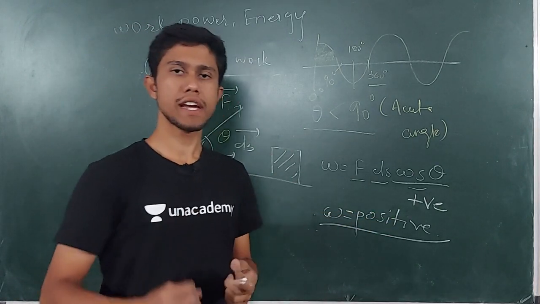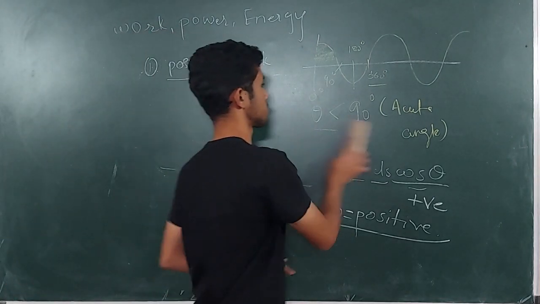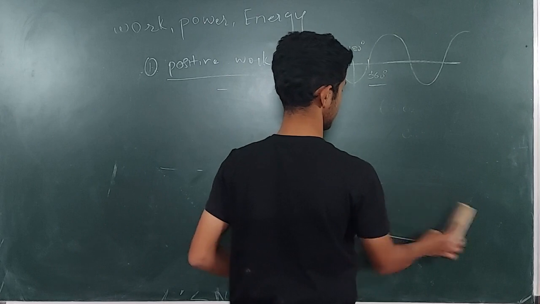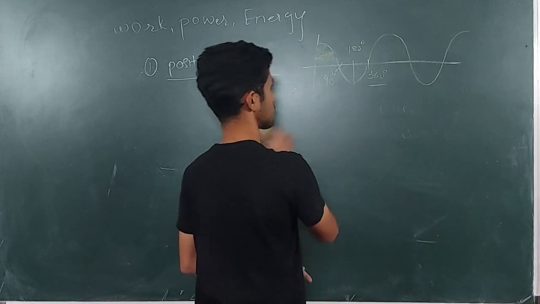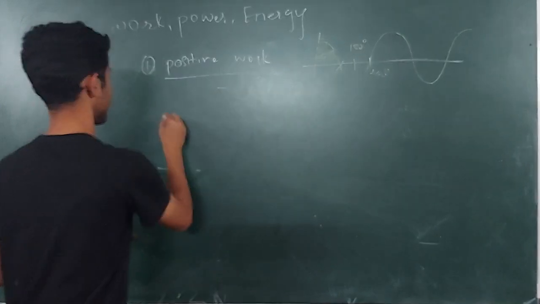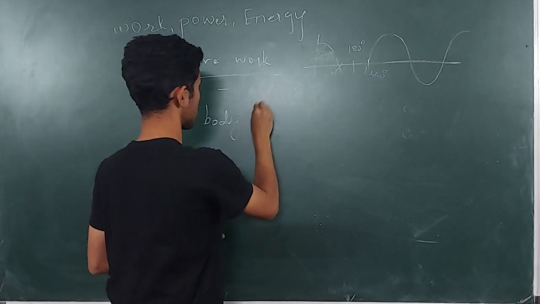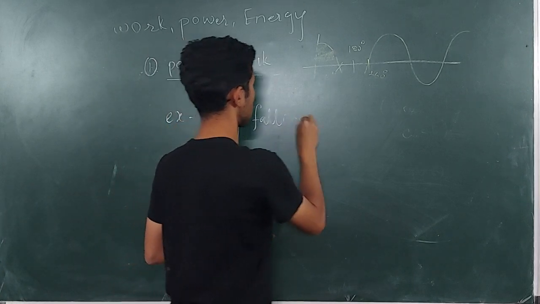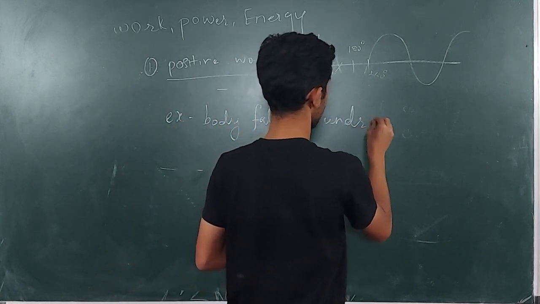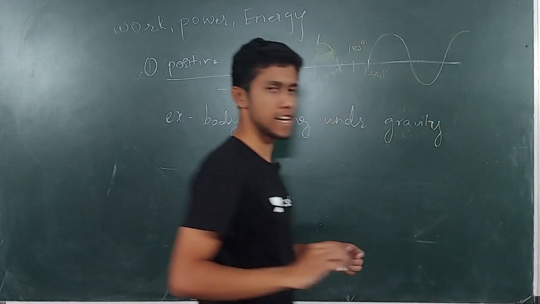Okay, now we'll see it with an example. Suppose the example is a body falling under gravity.